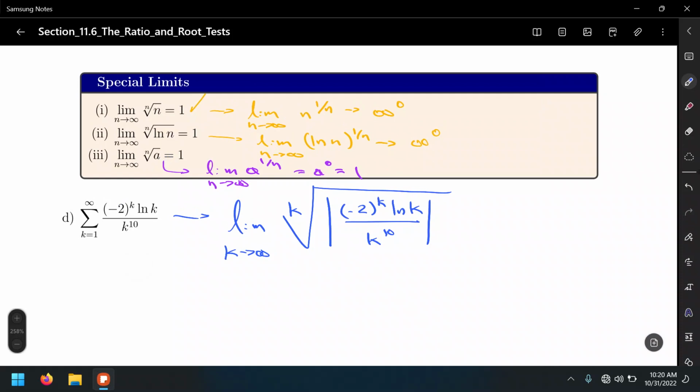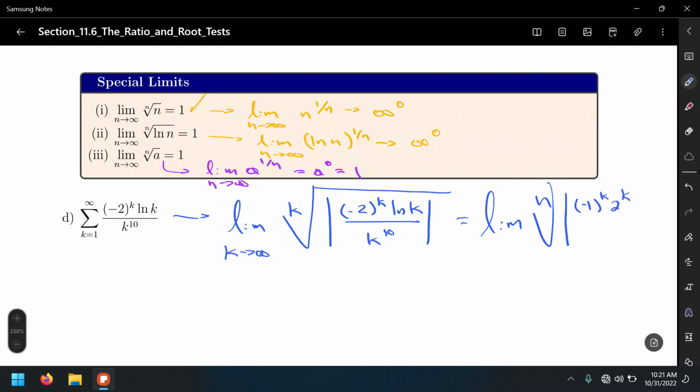Okay. So number one, let's break up this negative 2 to the k power as a product of two factors. That is the limit of the kth root of the absolute value of negative 1 to the k, 2 to the k.